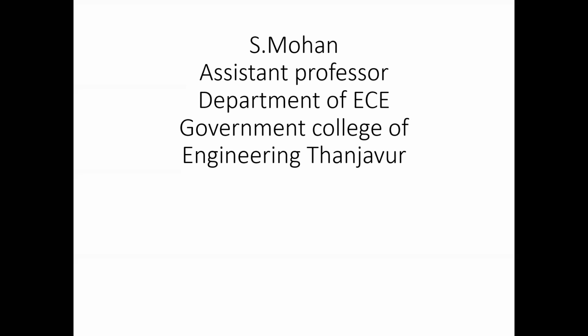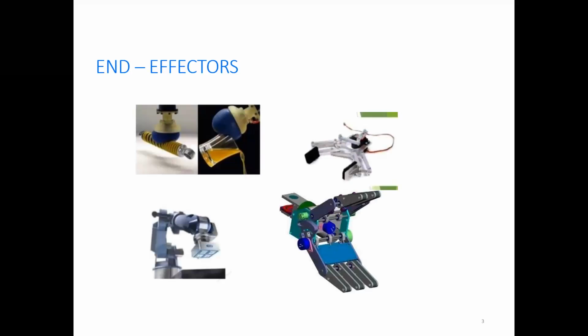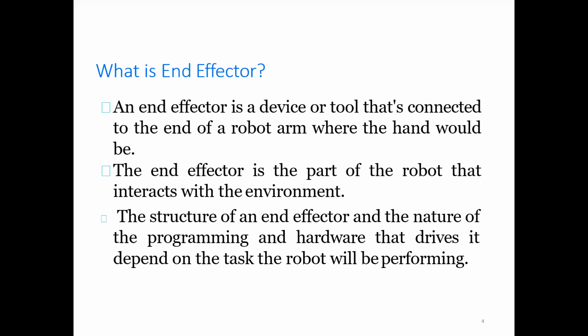Today we are going to see robotics. In robotics, we are going to discuss the topic of end effector design. These are the end effectors. End effectors are nothing but the end arm of the robot. In a robot, we can use a hand or any wheel or any machine at the end of the robot, which will do many applications. What we need from the robot, it can do by the end effectors. This is what an end effector is.